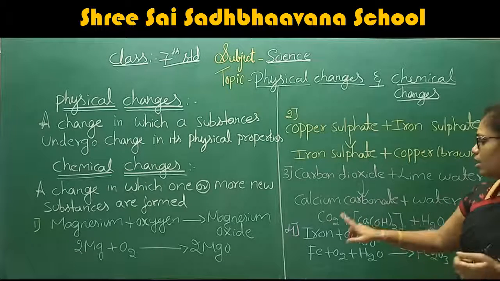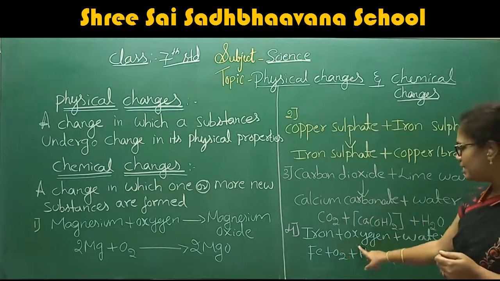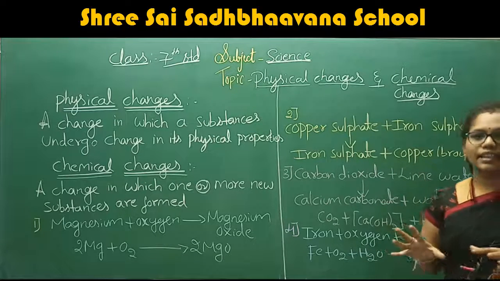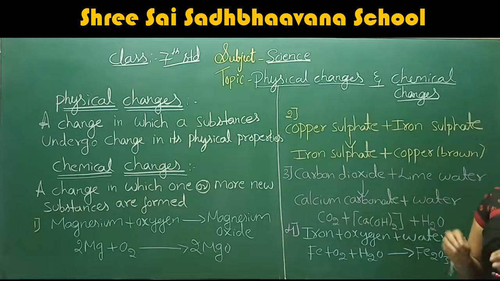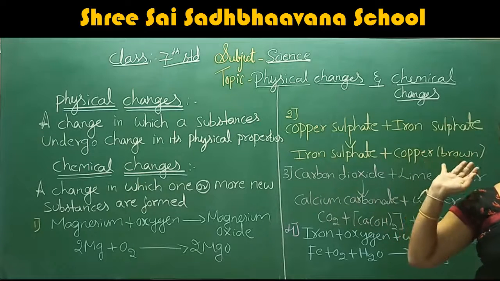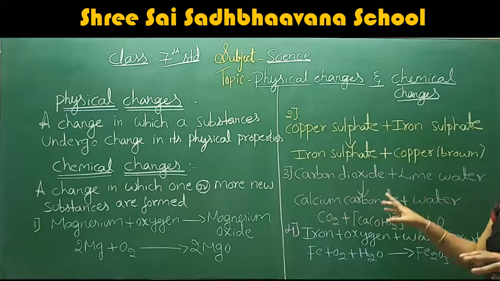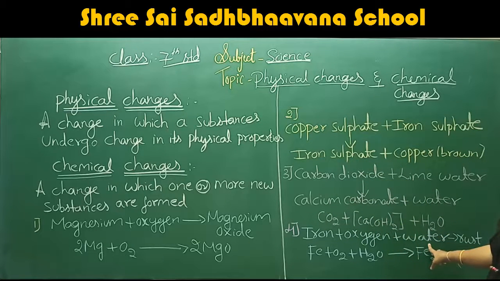What are we going to do? This iron plus oxygen plus water react with each other. The iron that we kept outside in the atmosphere reacts with the oxygen and the water present in the atmosphere to form the rust. R-U-S-T, rust.